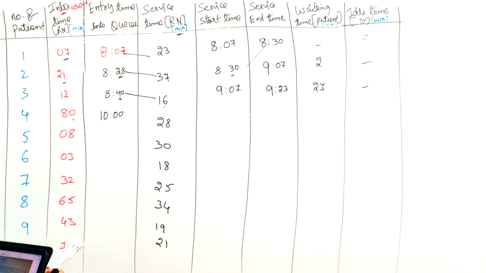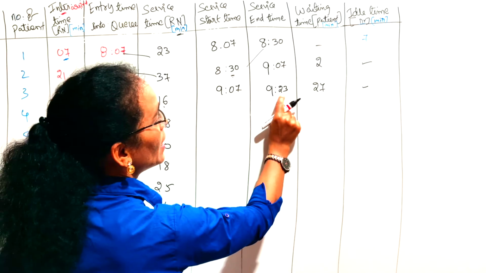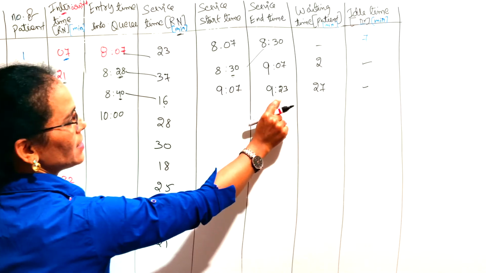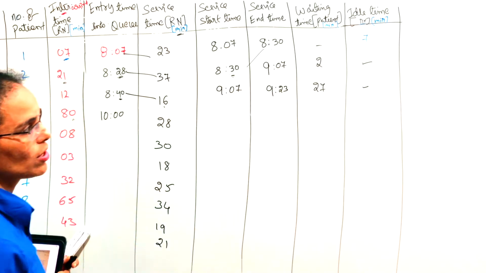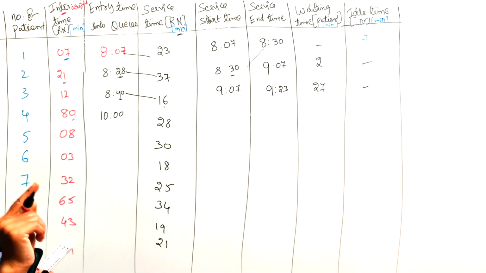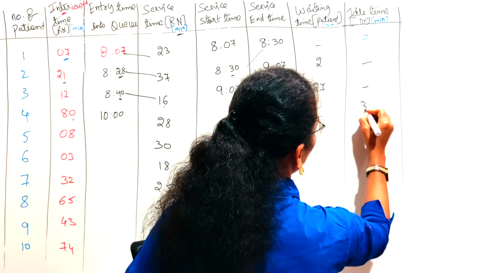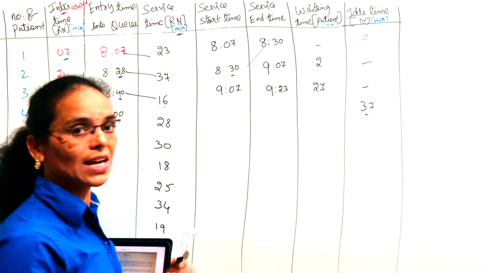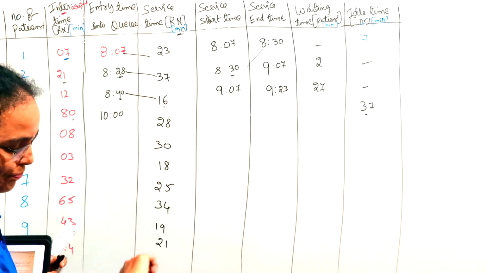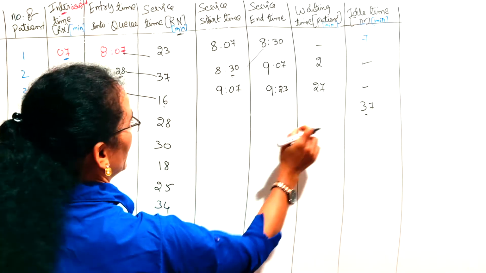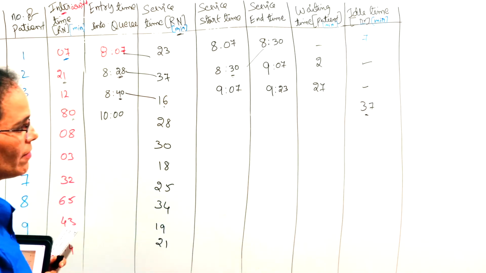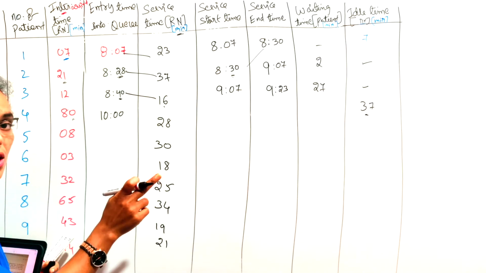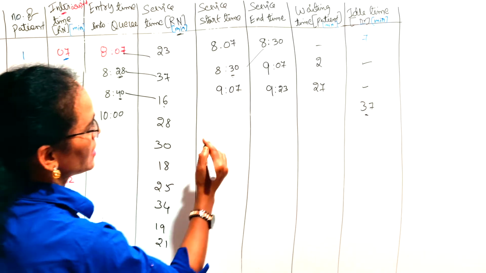Means the doctor was sitting idle in the dispensary, that is 37 minutes. So 10 o'clock minus 9:23 is nothing but 37 minutes the doctor was waiting. 37 minutes the doctor was waiting for the patient. Right? So the doctor's waiting time was 37 minutes. As soon as the patient reached the hospital, the doctor started the service.